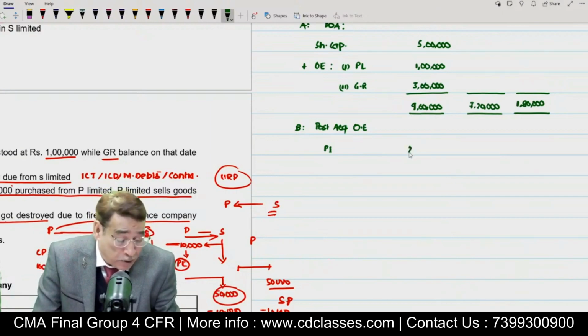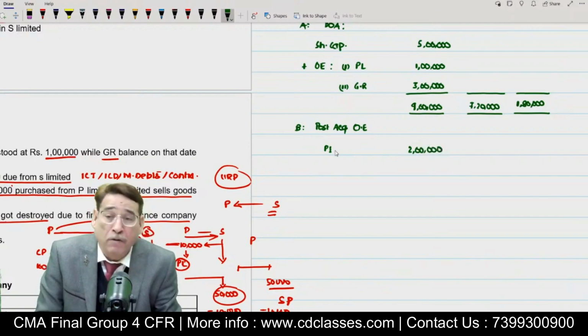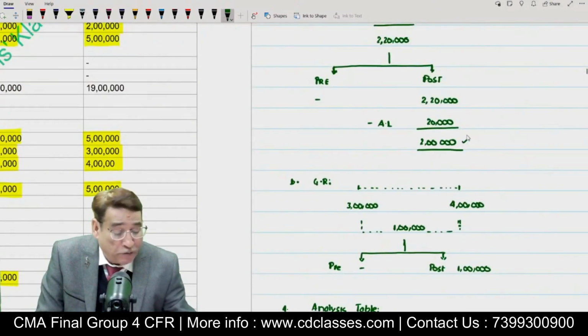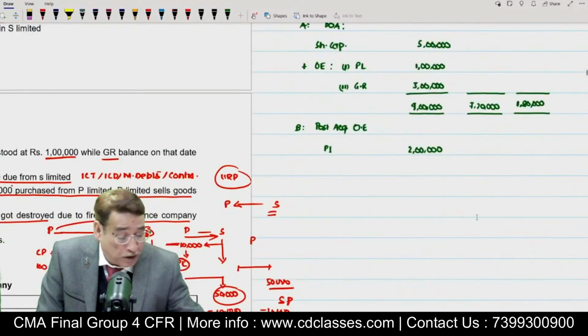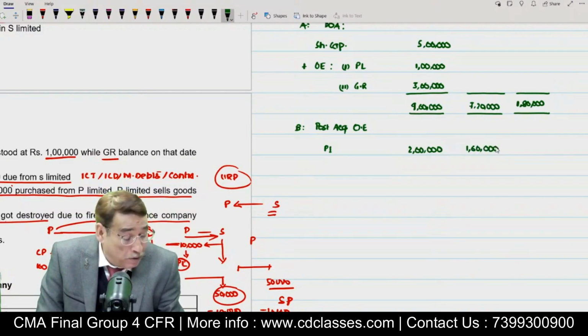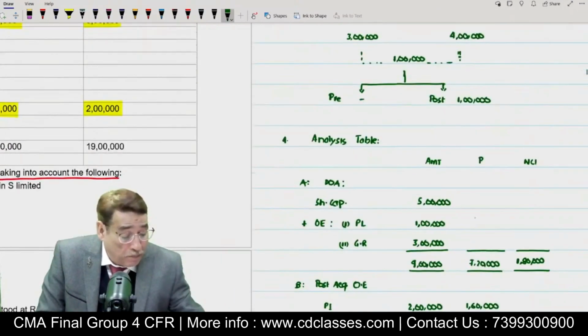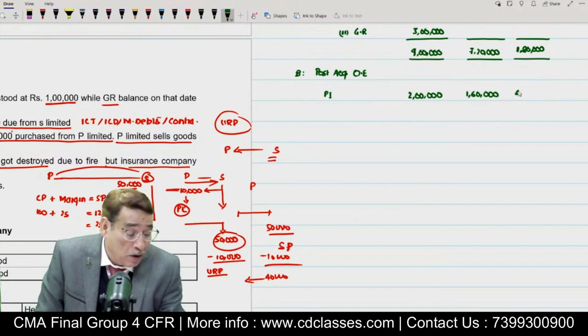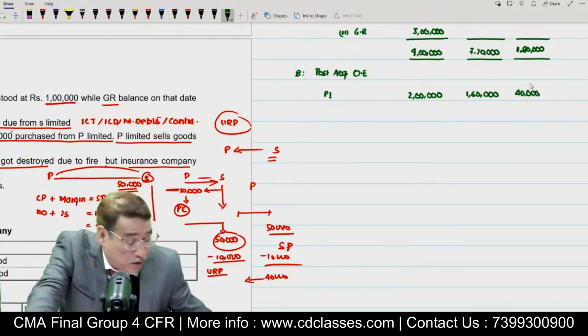And at that time, I told you while preparing the table, we will consider 2 lakh. Is it clear to you? I will show you so that there is no confusion at all. This is the amount I have taken as far as post-acquisition period is concerned. Now, out of 2 lakh, 1 lakh 60, that is 80%, relates to P Limited. And obviously, then I am going to write here 40,000 for NCI. Is it clear to you or not?